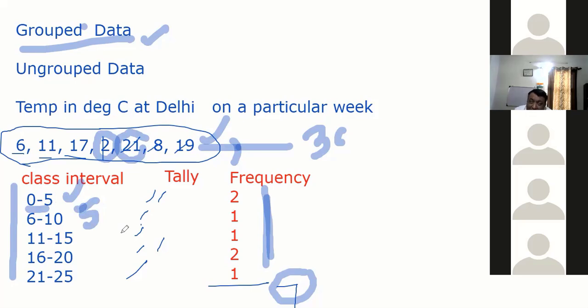Now, if I want to know class mark, see, class mark is different from class size. Class size is the width of the class. So width is 5, so class size is 5. But class mark is the mid value of this. What will be the class mark of this? Between 0 and 5, so 2.5. Class mark of 6 to 10 is 7.5. So we will use all of this to do some kind of statistics. But the main concepts are grouped data, ungrouped data, tally, frequency and class interval.